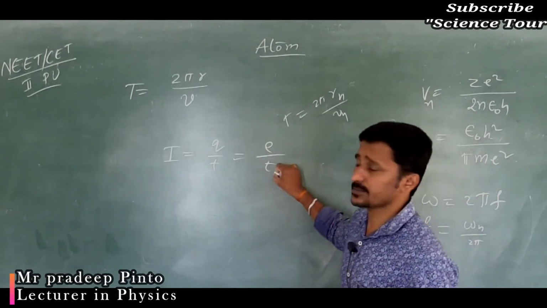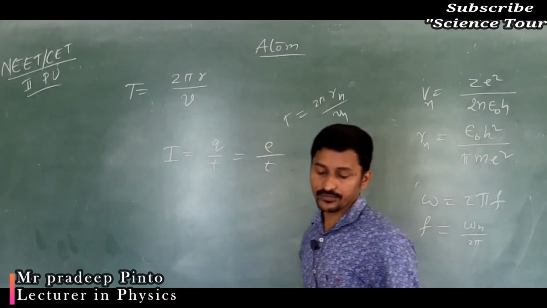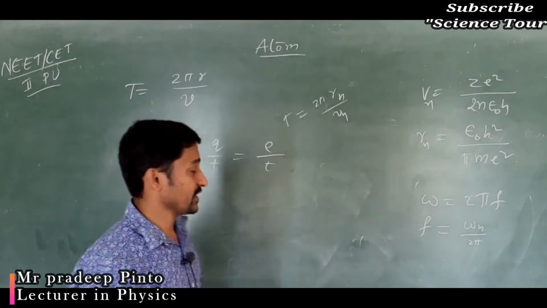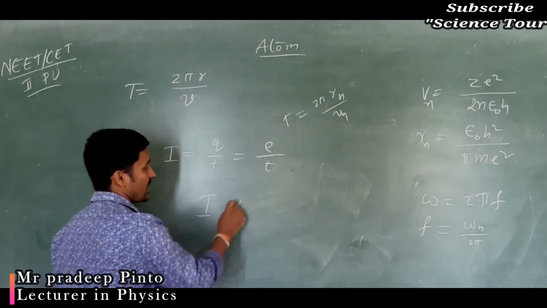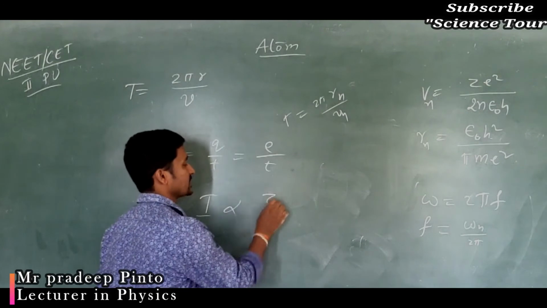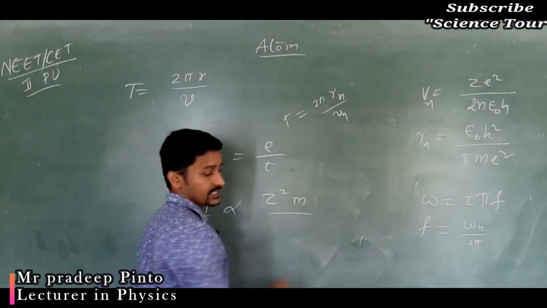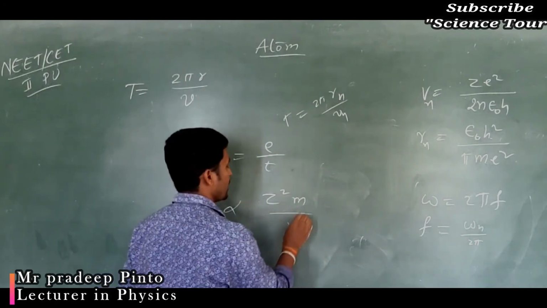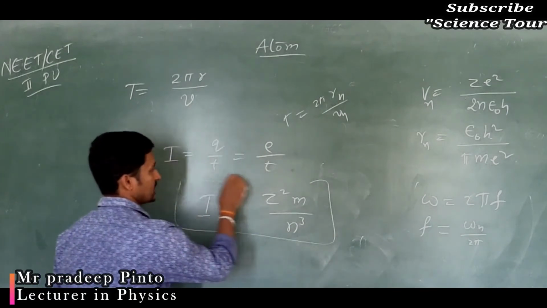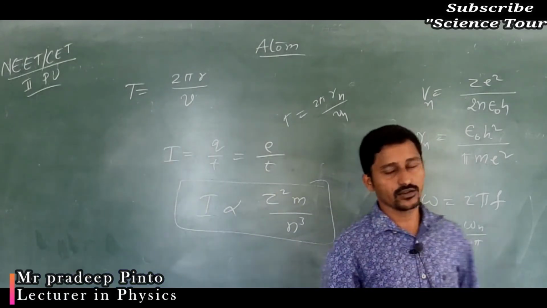Now the time period expression you have, e you have, and if you calculate, we can directly say that I is directly proportional to Z square and mass, divided by n cube. This is very important.